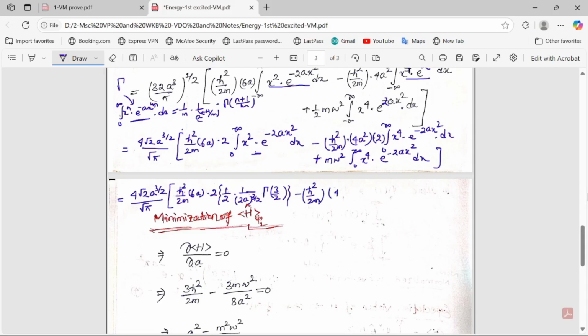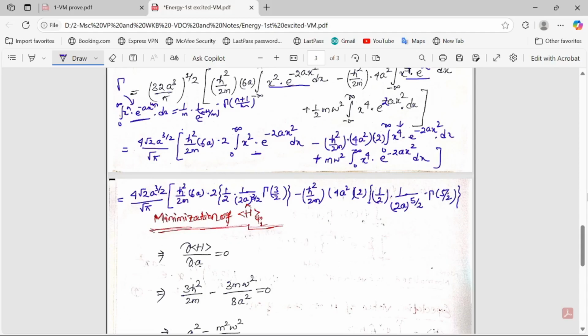Here this will be 4a square. This is your rough work that you have to do. And this integration also can be solved by using gamma function. How much will it be? 1 by 2 into 1 by a to the power n, here a means 2a, 2a to the power n, and n means 4, so 4 plus 1 is 5. 5 by 2 into gamma 5 by 2.